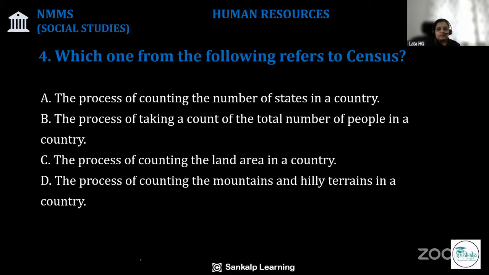B, the process of taking account of the total number of people in a country. C, the process of counting the land area in a country. Or D, the process of counting the mountain and hilly terrains in a country.